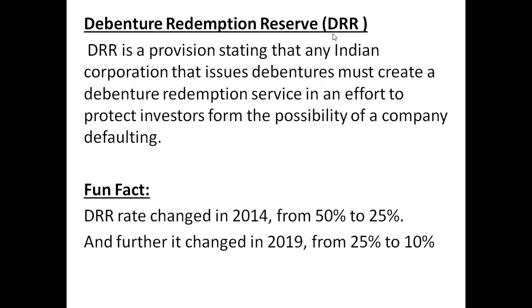And if there is any banking company, they will also not prepare DRR. Corporate banks and the cooperative banks, all these banks will not prepare DRR. So only those companies which are unlisted under SEBI will prepare DRR at the rate of 10% of the nominal value of debentures to be redeemed.